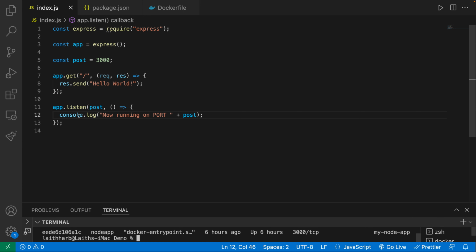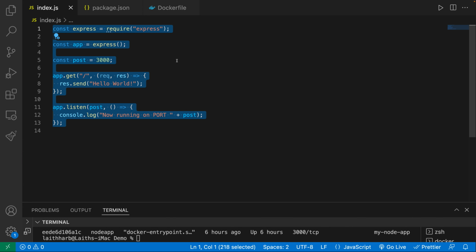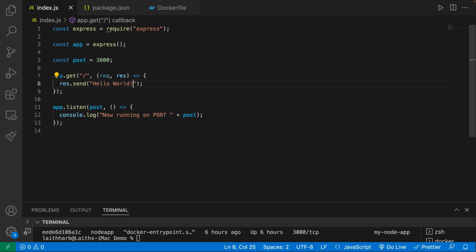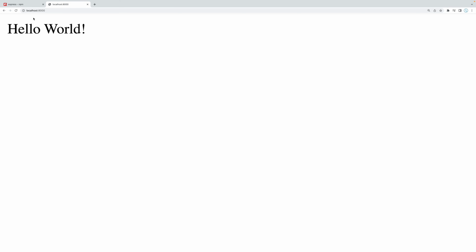Let's say I have to make a change to the app. Let's say the business requirement for this really complex API has changed, and instead of saying hello world with 1 exclamation point, we have to do it with 4 exclamation points. So what I want to do now is go ahead and save this. And when I go back to my application, I'm going to do a refresh. And you can see that my application has not changed whatsoever.